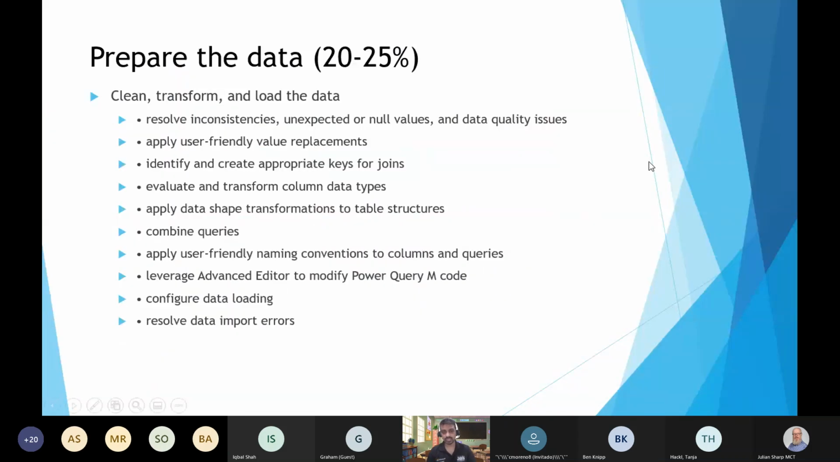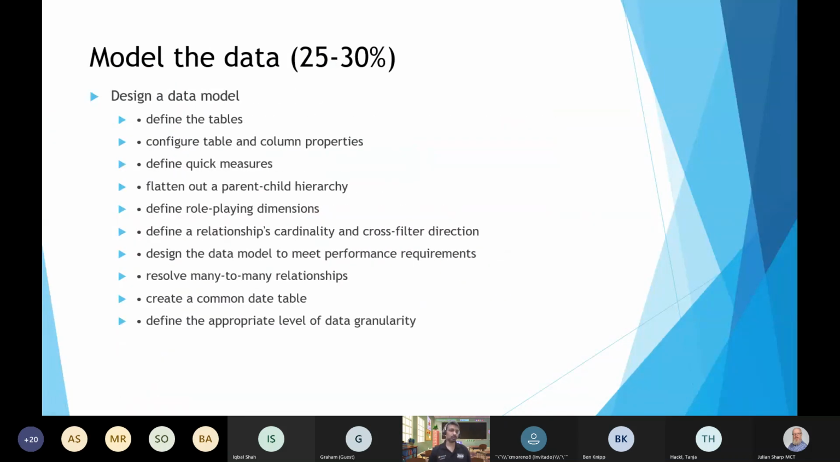Now moving to the next section, which is the modeling. How you model data model. If you are familiar with the data engineering or database background or BI background, you know the key importance of designing a data model, defining the tables, picking the right columns, properties, like defining the right data type. Like I changed the date and time to the time because I only know that the time will be the key. Okay, flatten out the parent-child hierarchy.